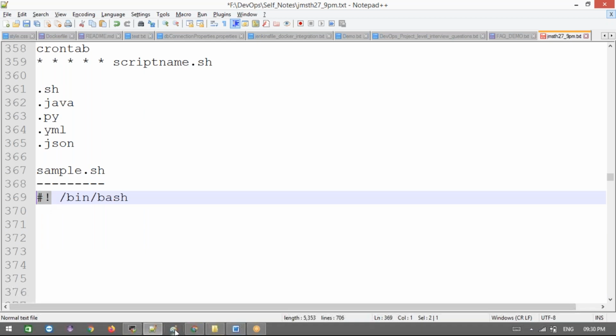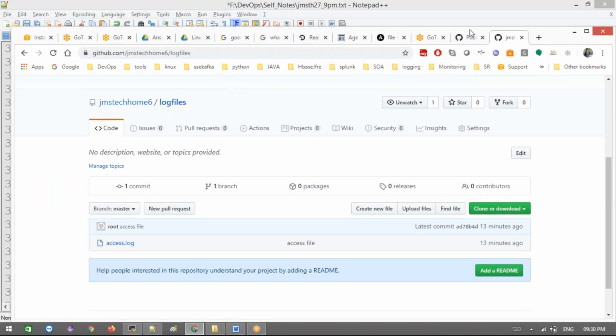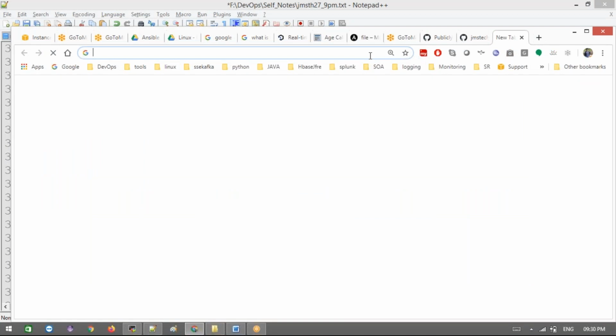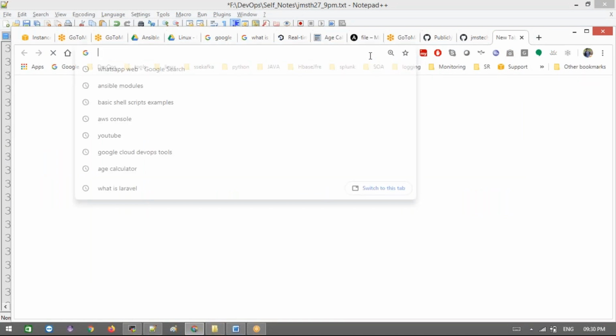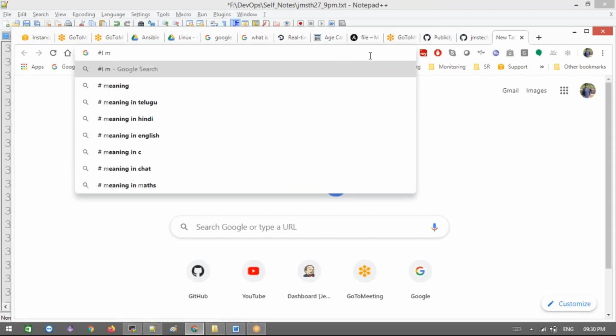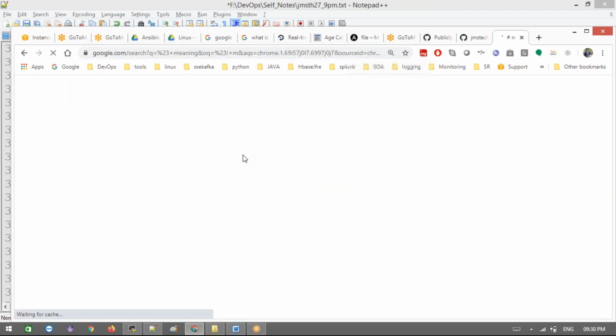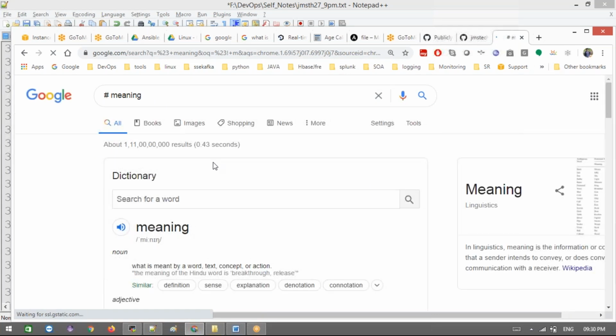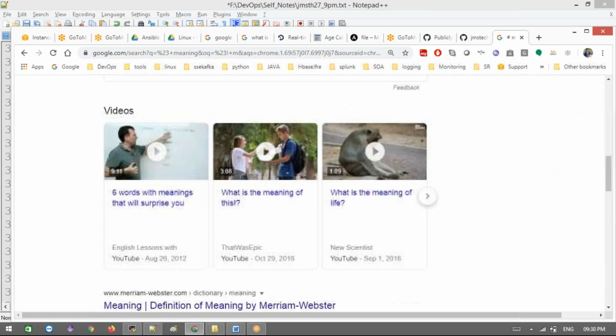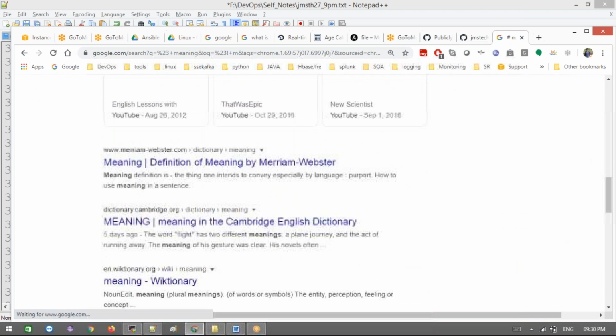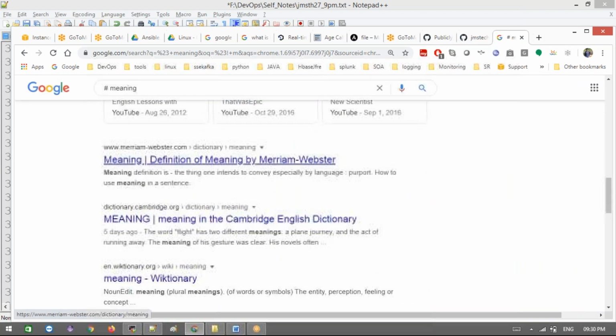If you want to understand more, there is a complete wiki page on the shebang.